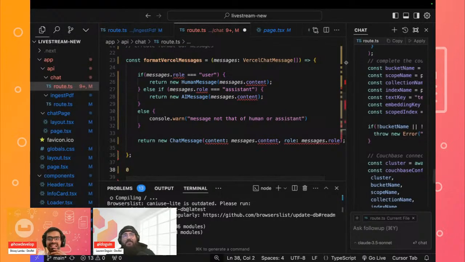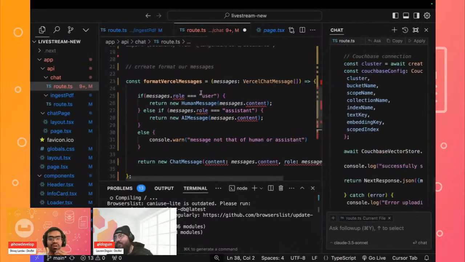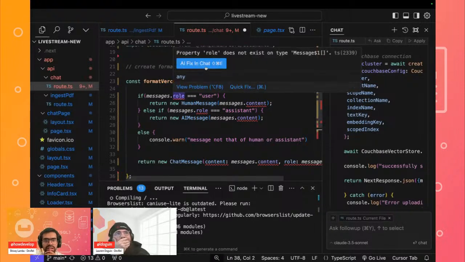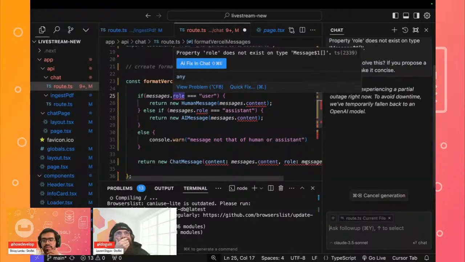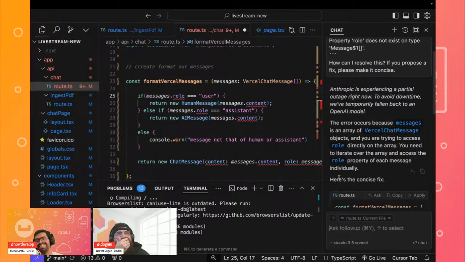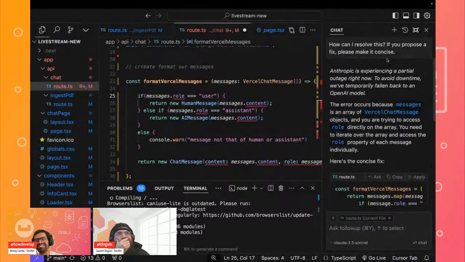In that case, it's probably a good time where we could ask the AI to see whether it's some import that we're probably missing. Oh, you see, right now it just says that Anthropic is experiencing a partial outage.